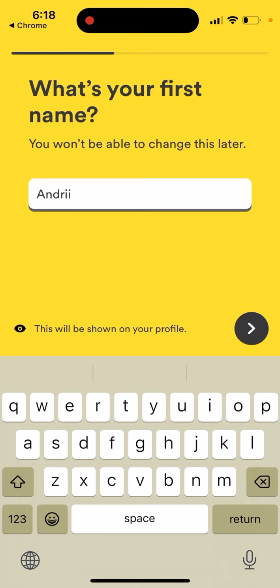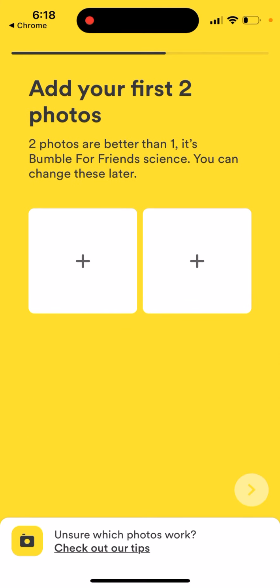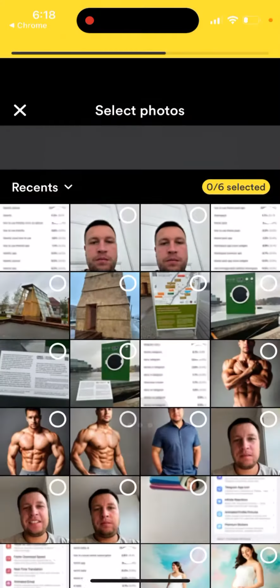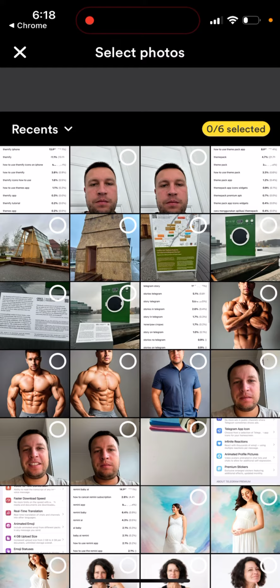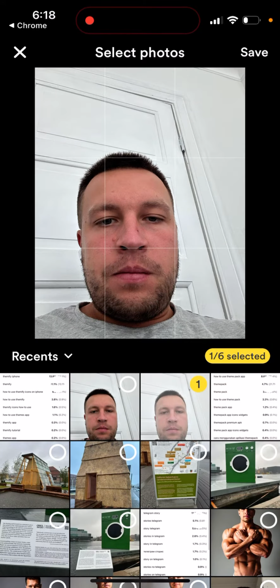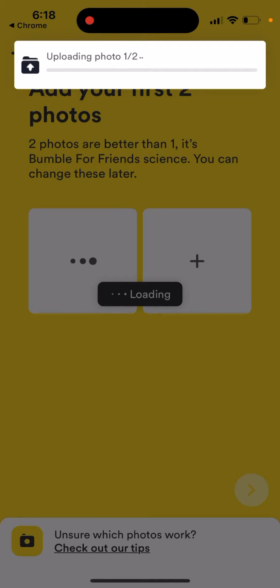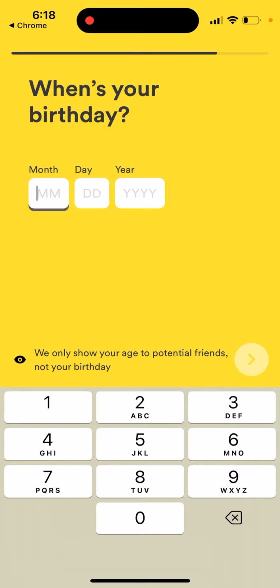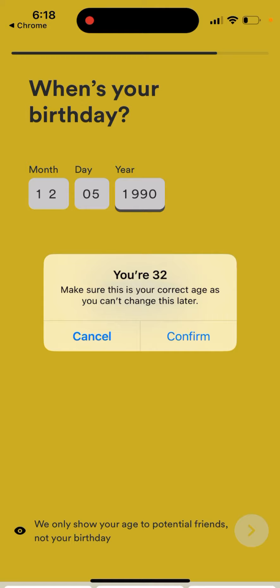So sometimes probably you're not in the mood just to date everyone. Sometimes you just want to discover some cool people in your area or someone you can just be friends with or something like that. And then you just need to add your name, add your few photos, and so whatever, I can just add some random selfies, add more photos,